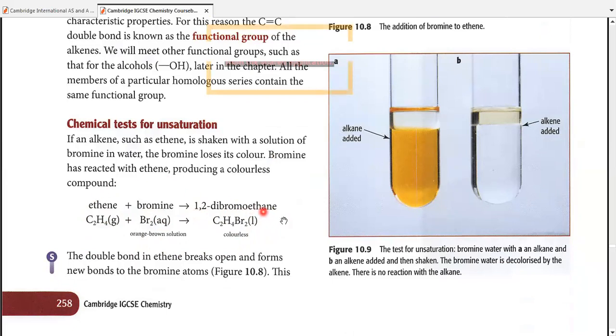You're supposed to memorize this equation as well as the names and colors of the compounds. Also make sure that you understand their physical states as well. So ethene is a gas. Bromine is used in the form of an aqueous solution, hence aqueous. However, they form a liquid which is colorless, which is 1,2-dibromoethane. Are we clear?